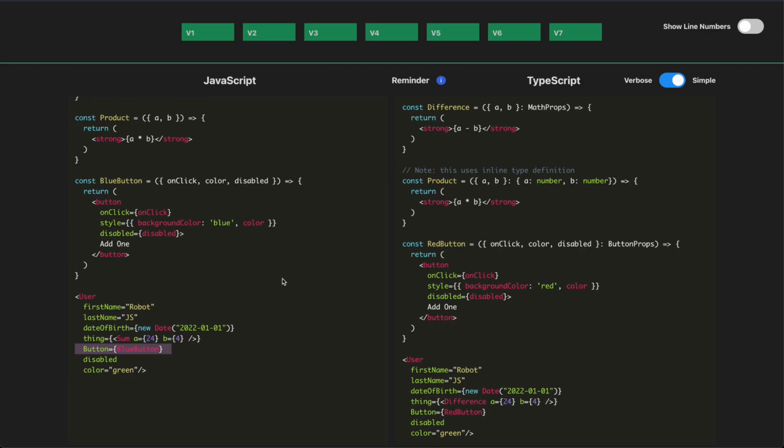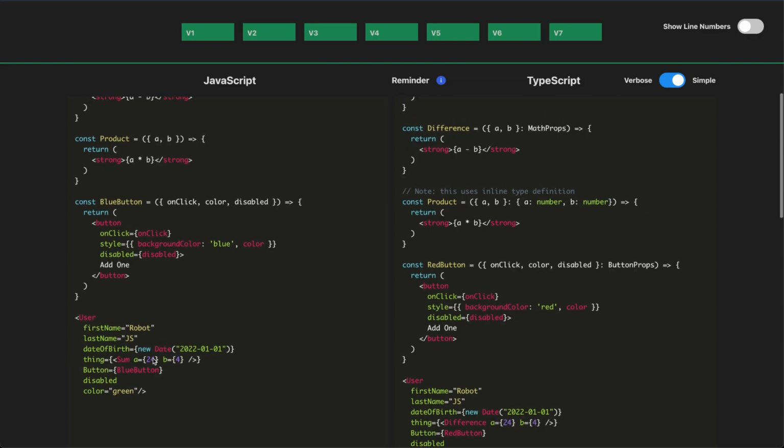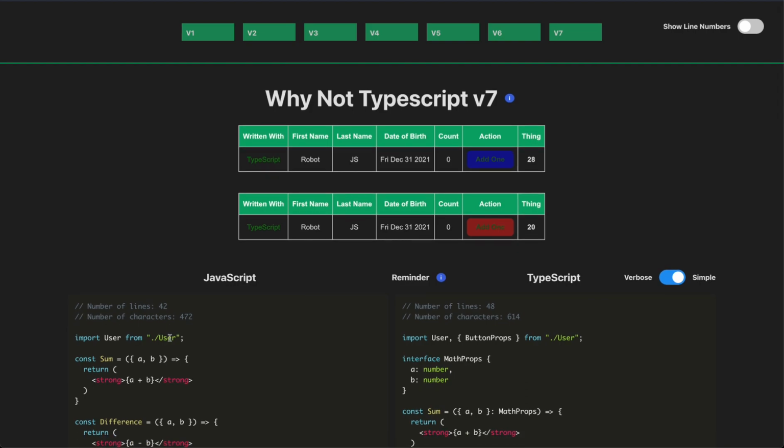Now, that being said, a lot of IDEs are getting a lot better and a lot smarter, such that it might know that the user object can take a button, and that the button object can take those properties without even using TypeScript. So that's something that is cool that you can get. IDEs can get pretty smart with things.